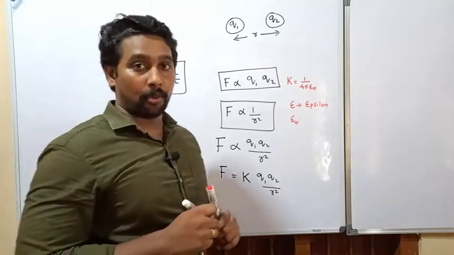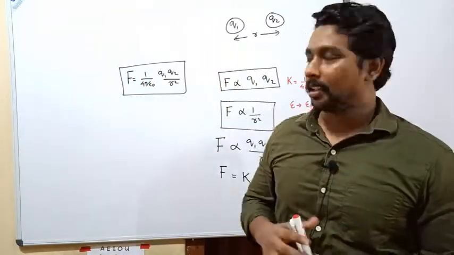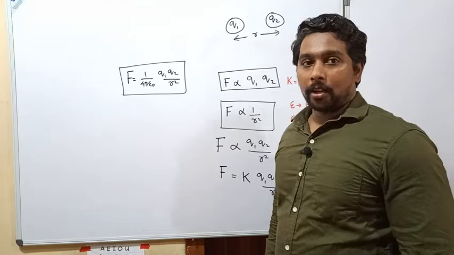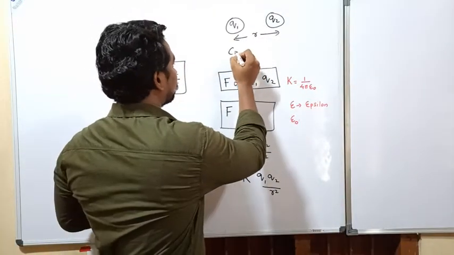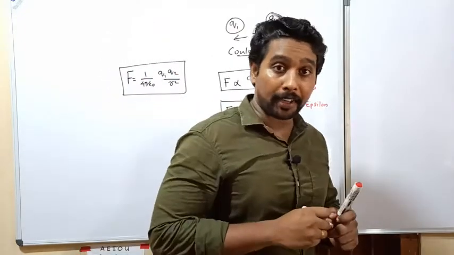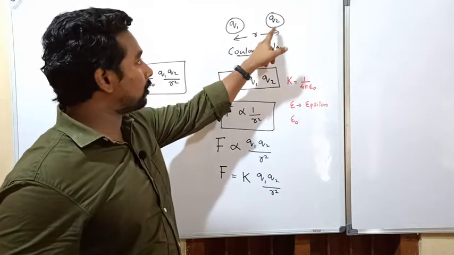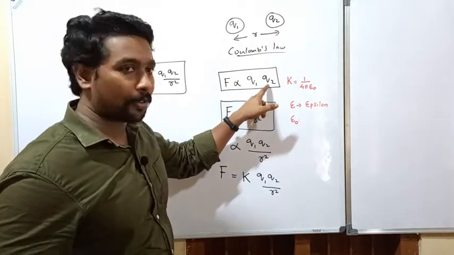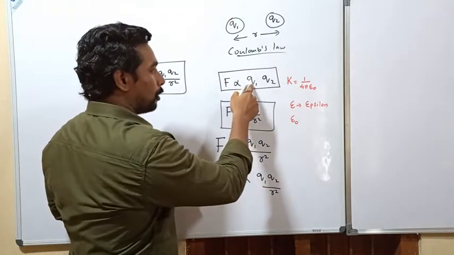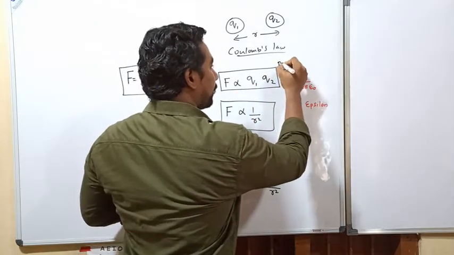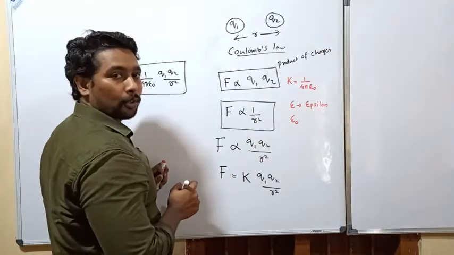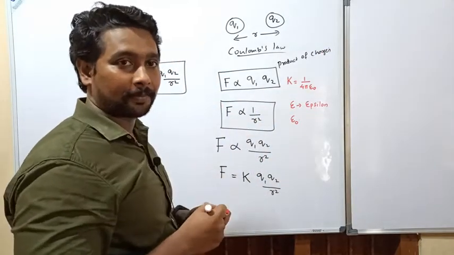This is our Coulomb's law. What is Coulomb's law? We need the definition, and we need the equation also. This is also very important in your examination. Coulomb's law states that the force of attraction or repulsion between two charges is directly proportional to the product of charges and inversely proportional to the square of the distance between them, right?